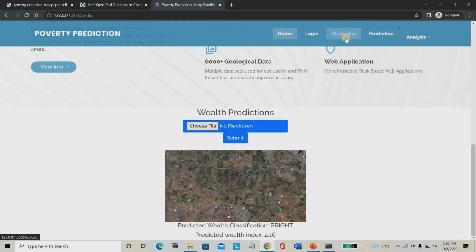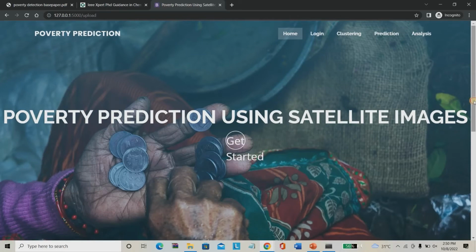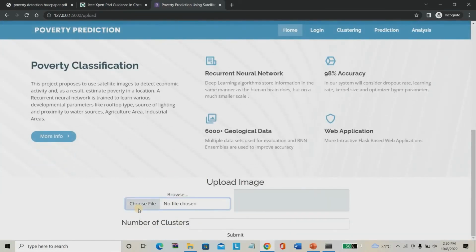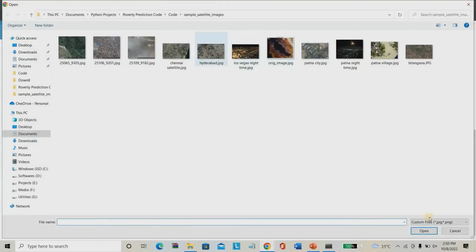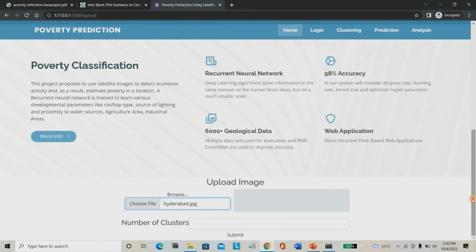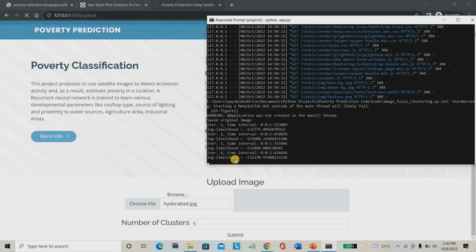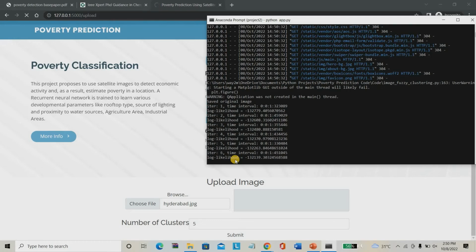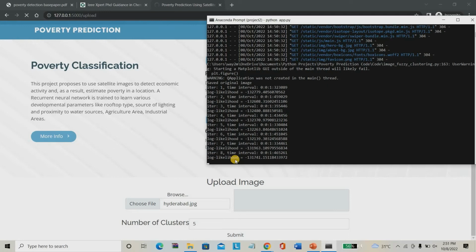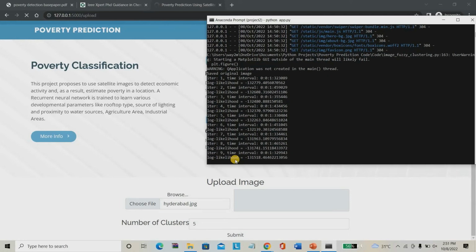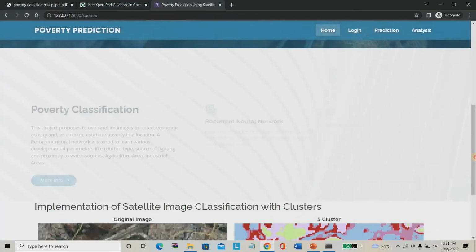So for your example, again I'm going to check another image here. I'm going to choose a different image now. For example, this is the most crowded part of Hyderabad. I'm going to give the same 5 clusters here. So I have to wait for the clustering to complete. See the clustering happening. So you have to wait for the 10 iterations now. Now the iteration is performing very fast. Why? Because the image which you are giving is a high contrast image. That's why.